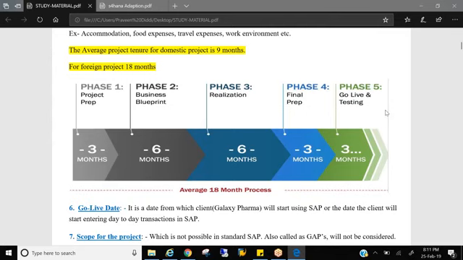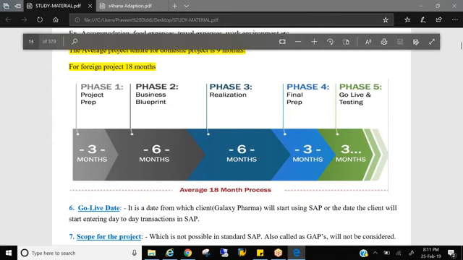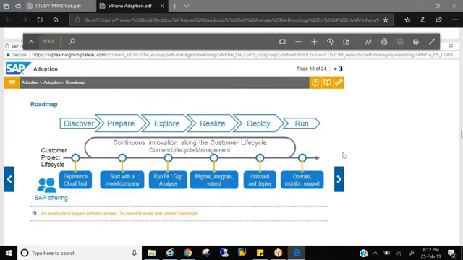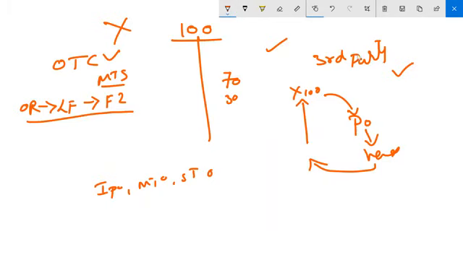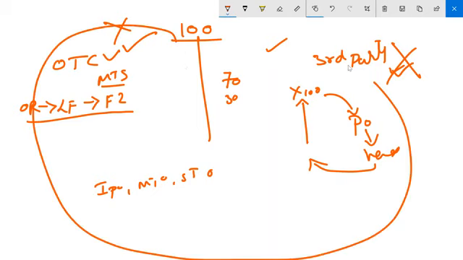But now in the ASAP methodology, it's not like that. You first ask the customer what they want. Okay, you want third party process. For that, I really don't need to configure OTC. Without OTC, I can do third party process. Without third party process, I can do OTC process. So OTC is not stopping me from third party process, and third party process is not stopping me from OTC. But in the ECC, I go live only once. So that's the reason we need to configure everything.